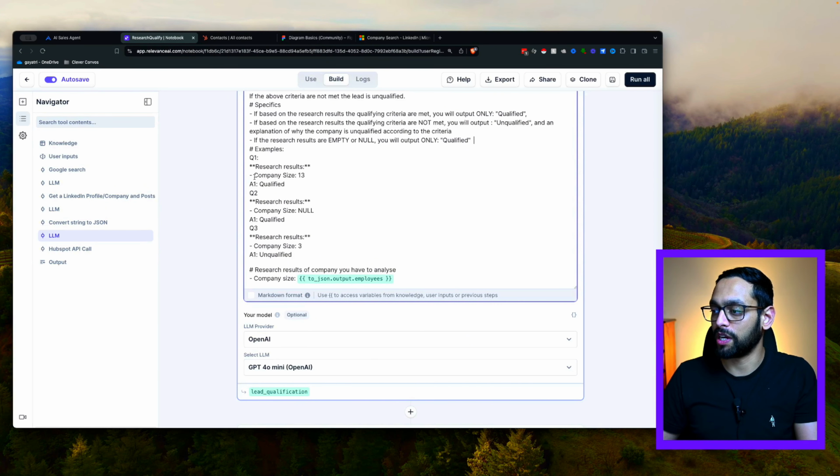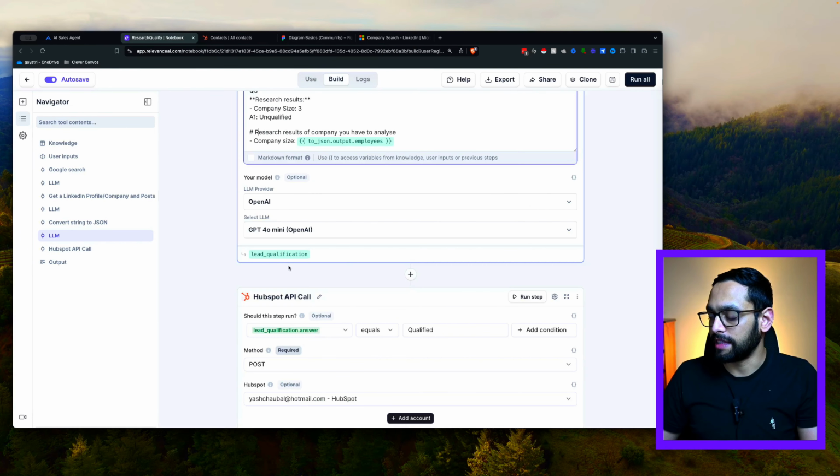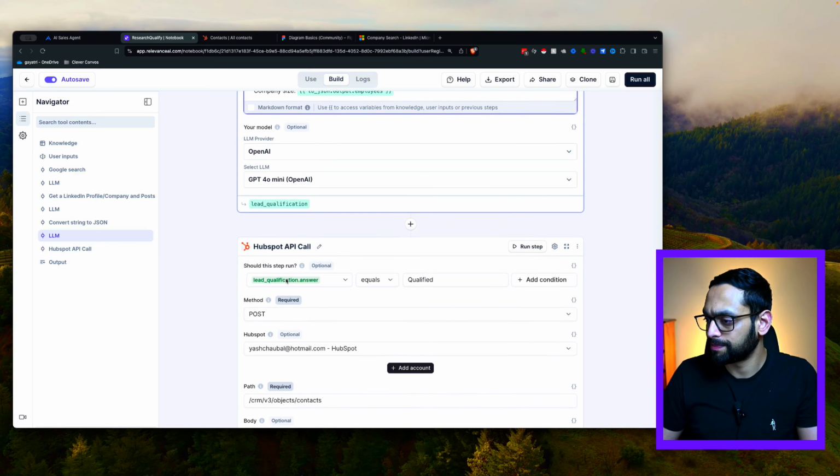And we've just got a few examples here of how the qualification would work. So if a company size is 13, that's qualified. If it's null, it's still qualified. If the company size is 3, then the answer is unqualified. So that gives the function call some understanding and some examples. And then finally, we ask it to actually perform the qualification. And then finally, in that lead qualification variable, we'll have the output qualified or unqualified. And that is what's going to be returned back to our agent.